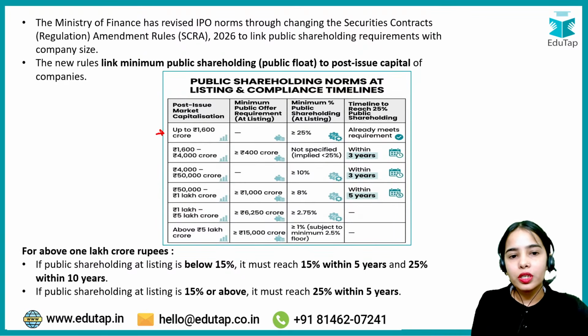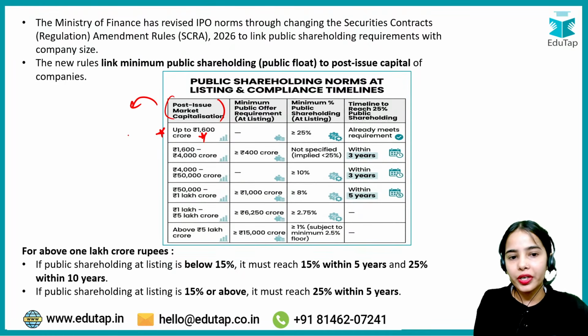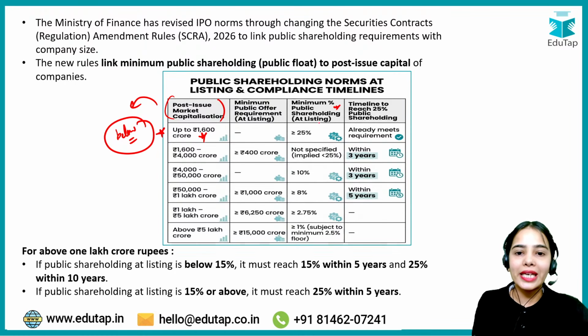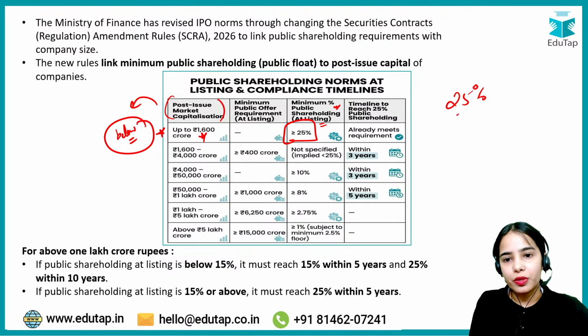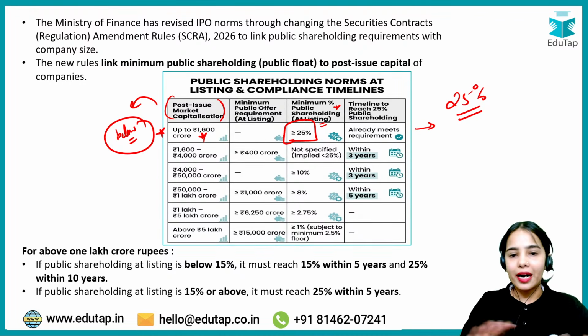Now, if the post-issue market capitalization, the market value of the company, is up to 1600 crores, that is below or equal to 1600 crores, then the minimum public shareholding at the time of listing should be equal to or greater than 25%. Okay, so they need to meet the requirement at the time of listing.